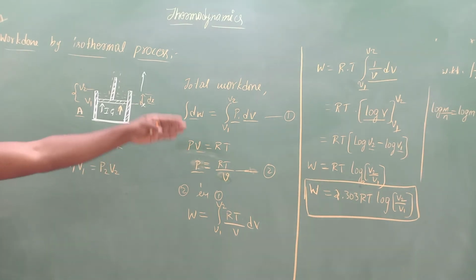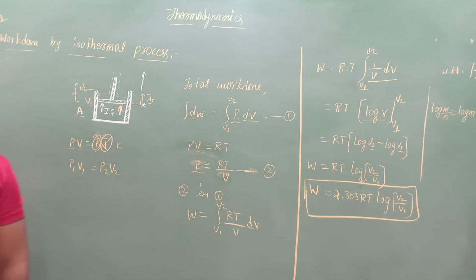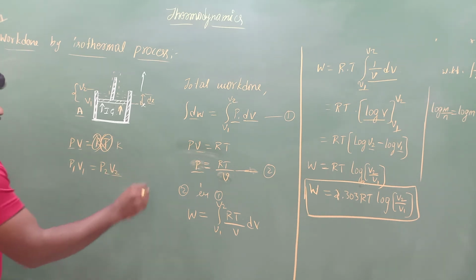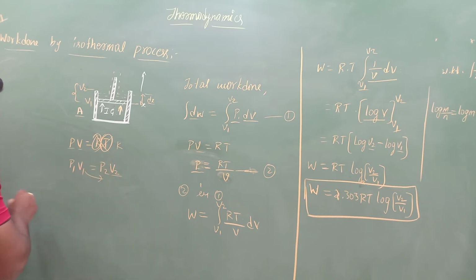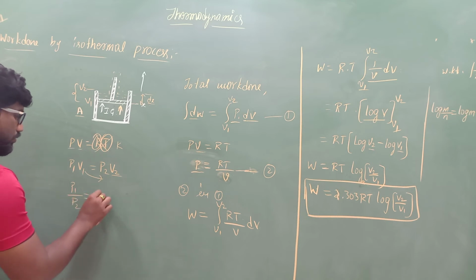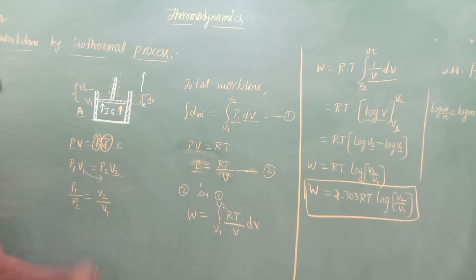It is in the form of log of V2 by V1. So let me write this in terms of V2 by V1. I will send V1 to the RHS and P2 to the LHS. What we get here is P1 by P2 equals V2 by V1. This is the formula we get if we use the ideal gas equation.